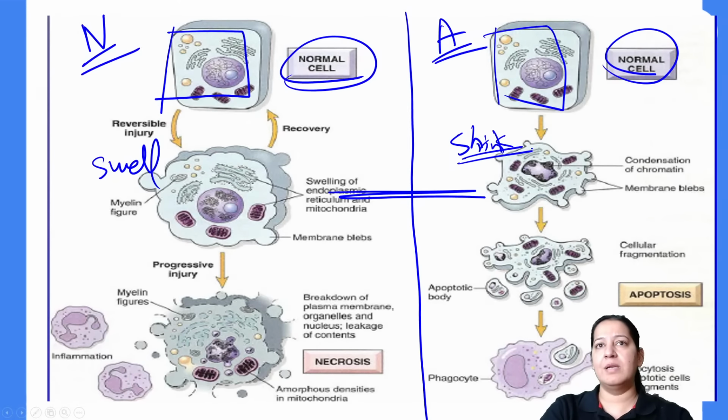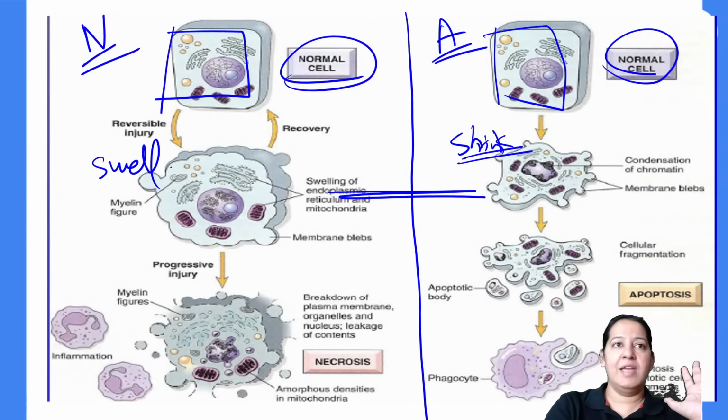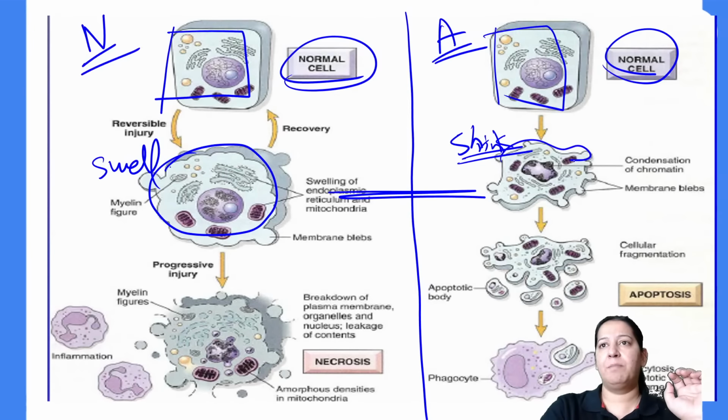So let's compare the two cells. Here the cell is swelled and here the cell is shrunk with bleb formation. The blebs are there, and with the blebs it is shrinking.